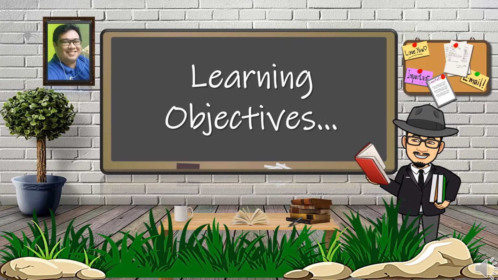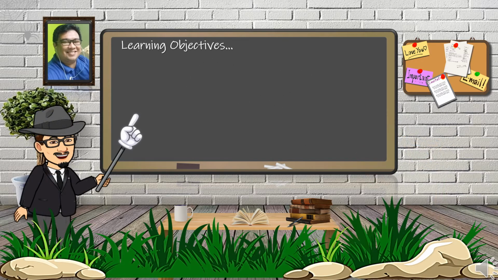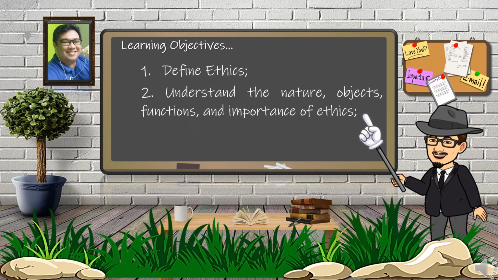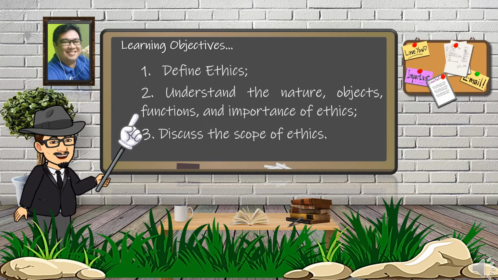Learning objectives. At the end of this lesson, the students should be able to define ethics, understand the nature, objects, functions, and importance of ethics, discuss the scope of ethics.